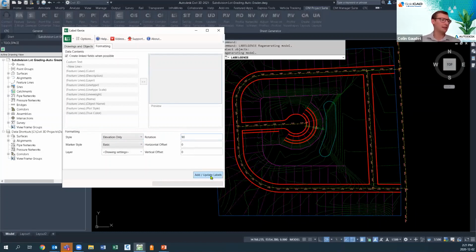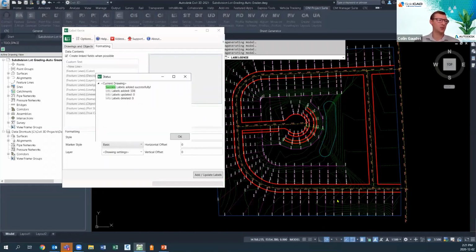When I click Add Labels, Add Update Labels, it's going to run through. It's going to add 508 labels. I'll click Yes. Oops. And it's going to go through the process for me. And it'll give me a little summary at the end as well. In a release that's happening before the new year, we're going to have the option to orient these to the objects so that they work a little bit better for us for grading plans.